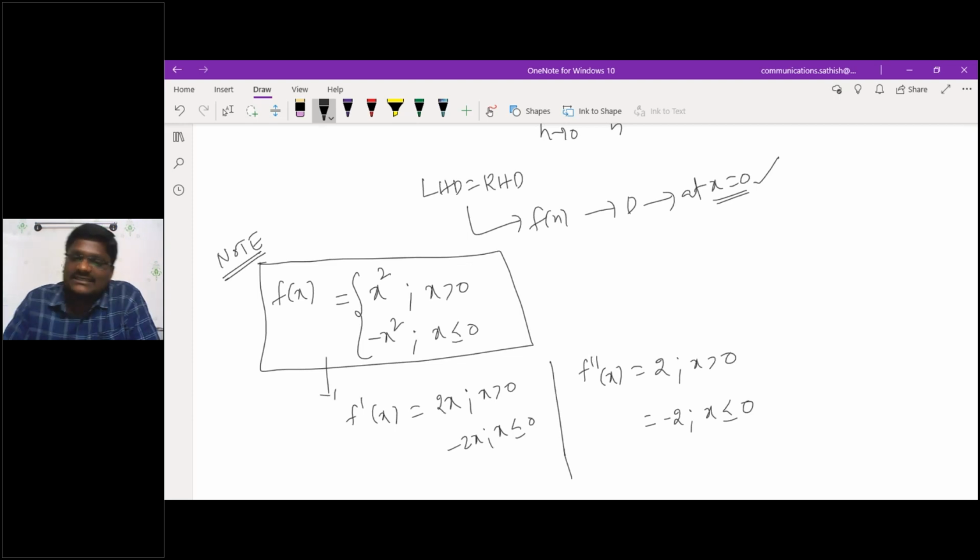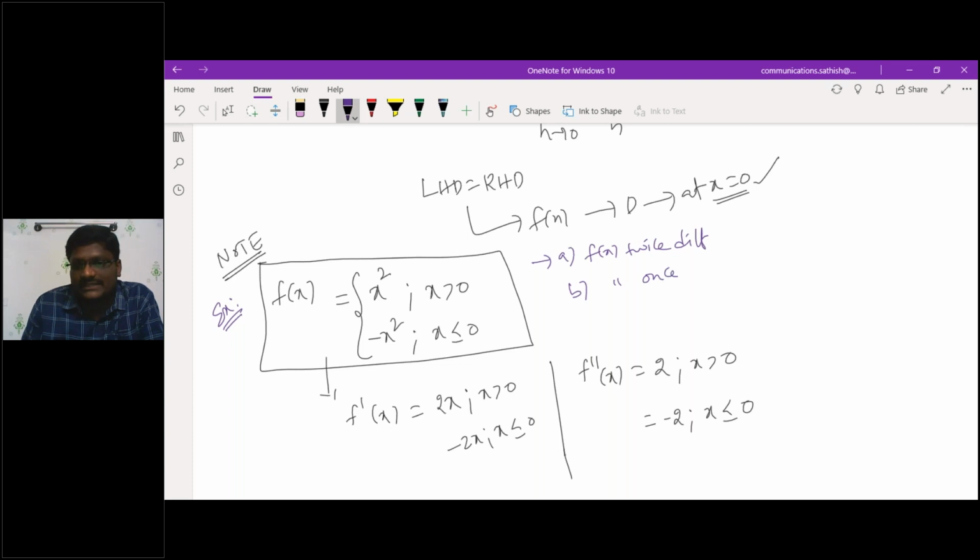The point is, they will simply give you a question. This is just an example. They will give you the options. Option A, f of x is twice differentiable. B, f of x is once differentiable.